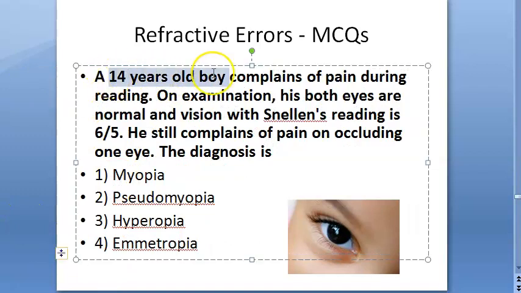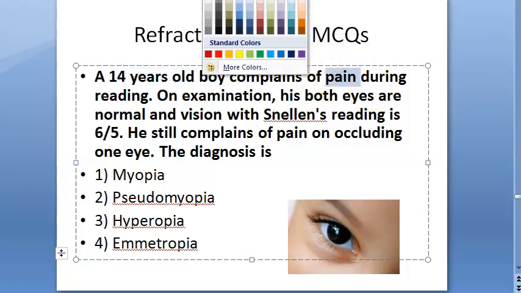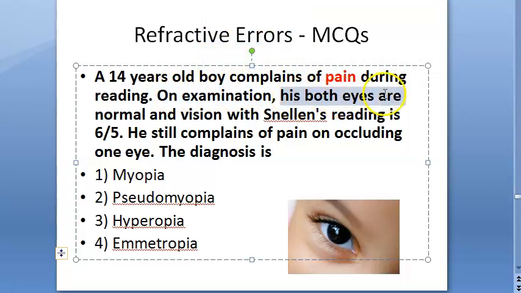Again here there is a case study kind of a thing. A 14-year-old boy complains of pain during reading. He has pain when he reads. Interesting. On examination, both eyes are normal. Both eyes are normal when you examine the eye. Vision with Snellen's chart is 6/5. 6/5 means it's like too good or what? He complains of pain on occluding one eye.